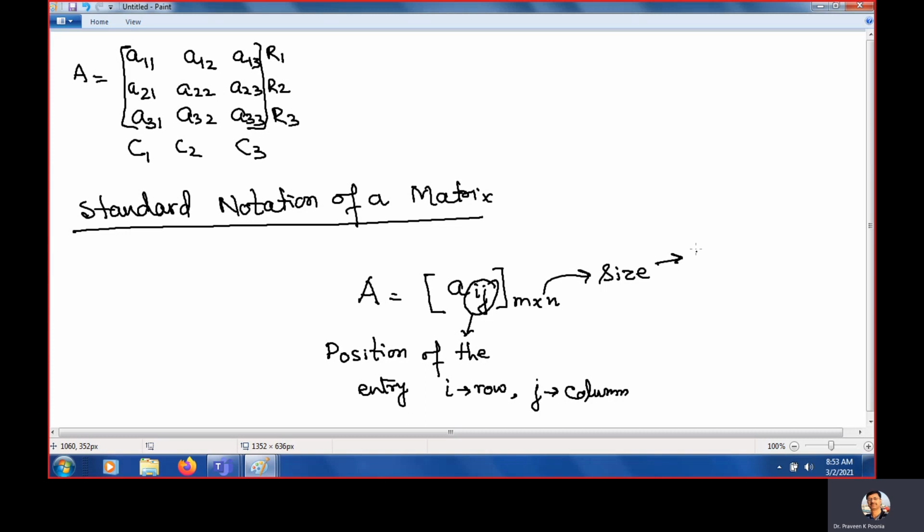What is m representing? The number of rows. And what is n representing? The number of columns. This is how we write any matrix. Clear? This is the standard notation.